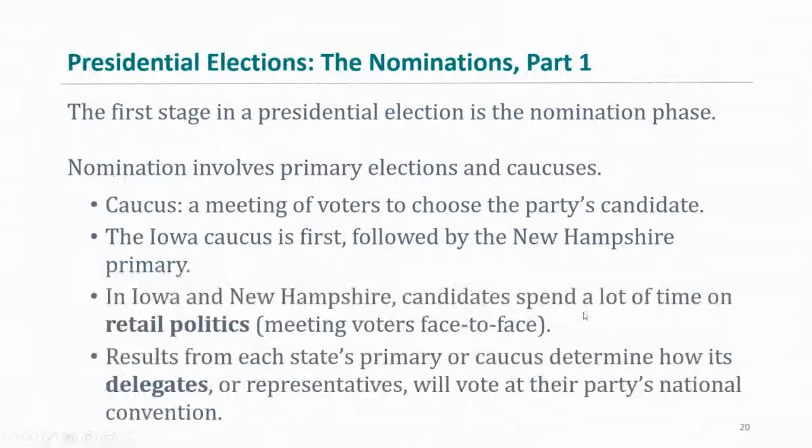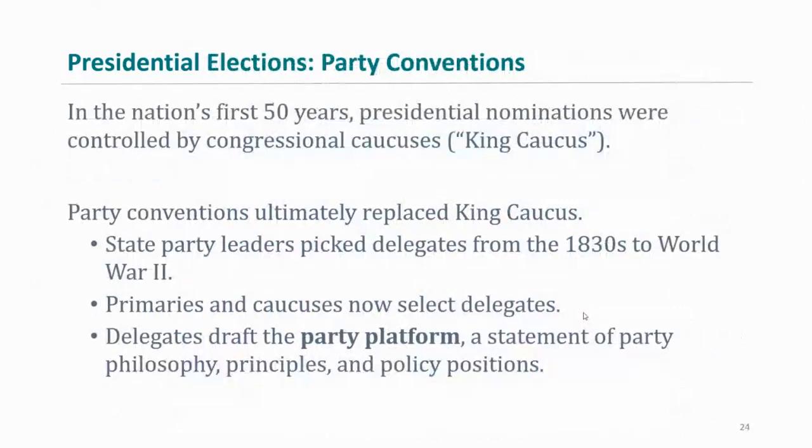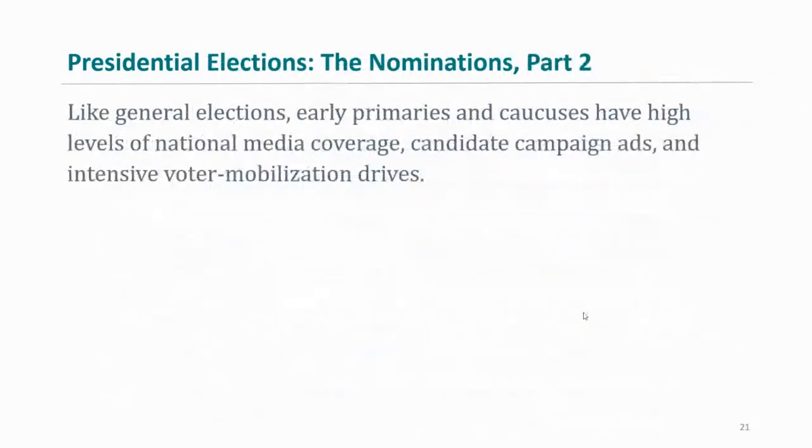And that's the way it works, right? So then let's talk a little bit more about this, and then we'll move on. All right. So then, of course, like general elections, early primaries and caucuses have high levels of national media coverage, candidate campaign ads, and intensive voter mobilization drives, right? So you're going to see this early next year. You're going to see a bunch of campaign ads coming up, on YouTube as well as on TV. And then after early March, they're going to magically disappear, because they only run until the primary season.